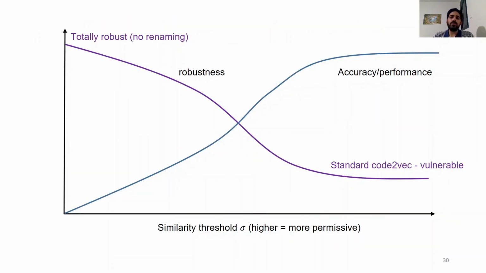So we'd like to discuss the sigma hyperparameter of the outlier detection defense. Sigma enables us to balance between robustness and performance. Higher sigma will make the model behave like code2vec, so it is more precise, but it also allows out-of-context variables, so it is more vulnerable. On the other hand, lower sigma gives us a more restrictive model and thus more robust, but at the cost of lower accuracy.